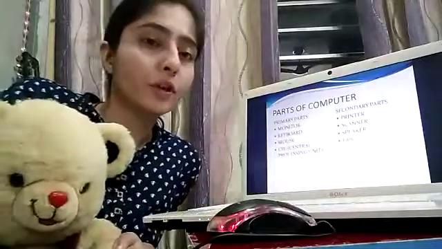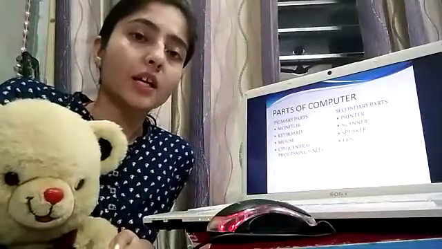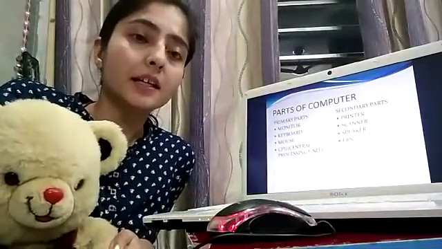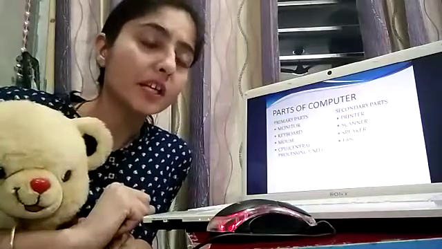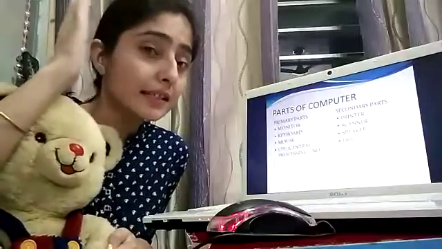Now, parts of computer. Okay, you have various body parts. This is your nose, eyes, head. There are various body parts. Like this, computer has various parts.